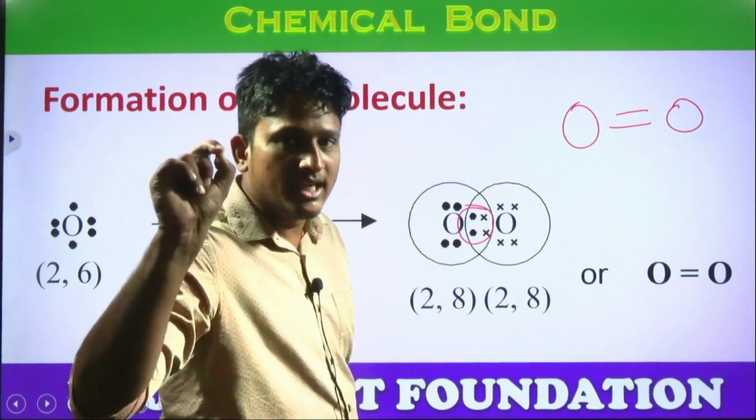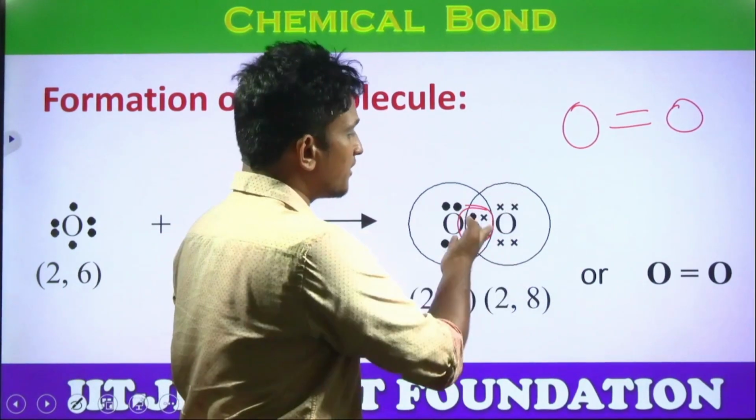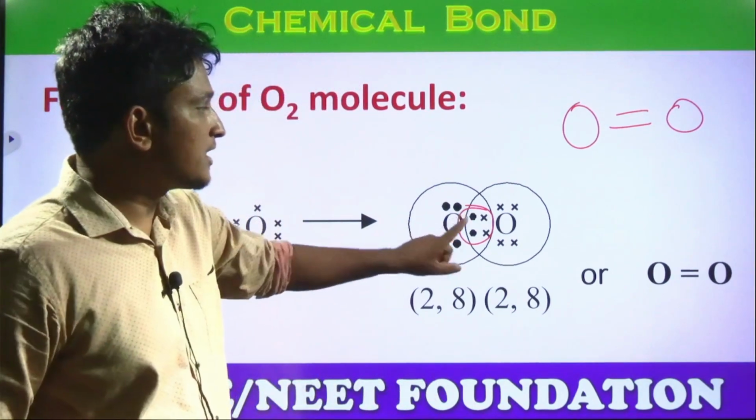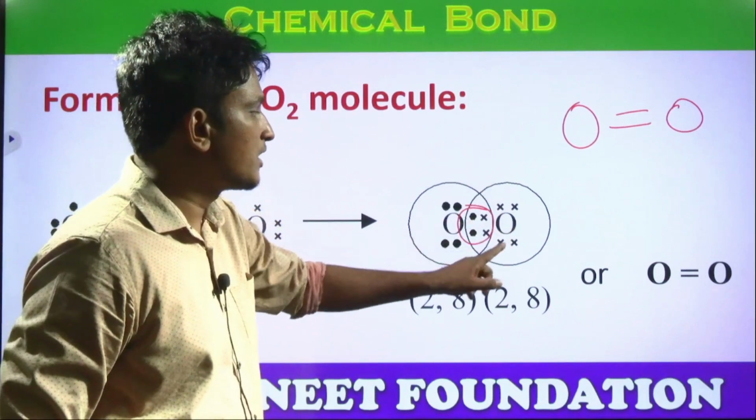Each line, each bond indicates how many electrons? 2 electrons. Here how many electrons are there? 4. That means 2 bonds. Yes or no? Students, now you can count the circles of oxygen, octet configuration. 1, 2, 3, 4, 5, 6, 7, 8.